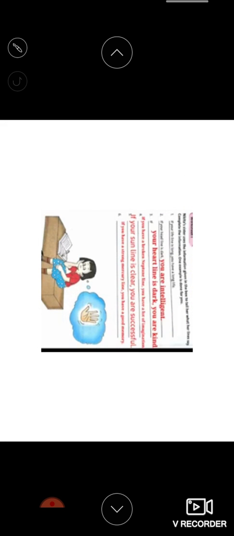Okay, turn that over. Yes, what is that? Nikita's sister uses the information given in the box to tell her what her lines say. So Nikita's sister has also seen her palm, and she has seen the lines that are there. Depending upon that, she is telling what all things will happen in such a case. Okay, the first one they have written already.